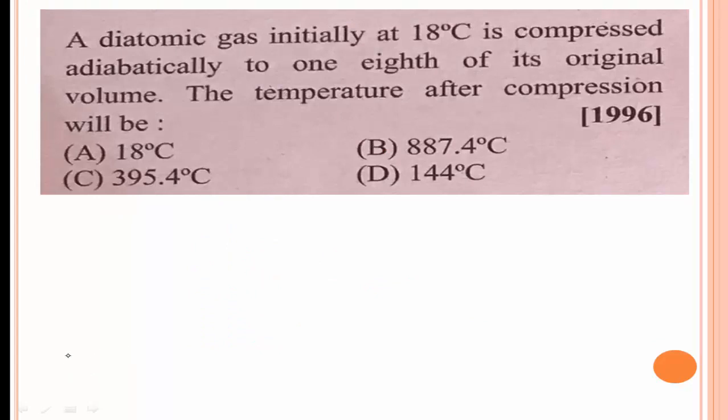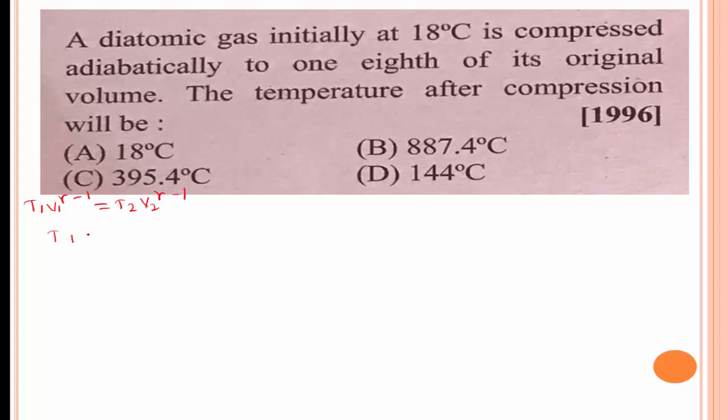And the next problem is a diatomic gas. A diatomic gas initially at 18 degrees Celsius is compressed adiabatically to 1/8 of its original volume. The temperature after compression will be, again for adiabatic compression. For adiabatic compression we know the formula T1 V1^(γ−1) is equal to T2 V2^(γ−1).